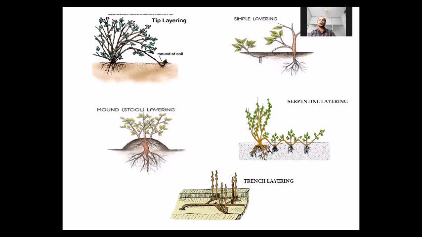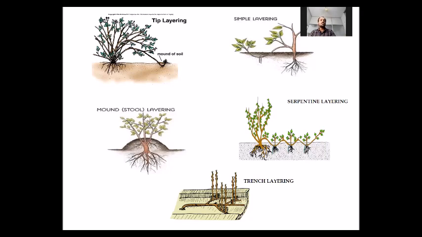Next, trench layering. Why is it called trench layering? Because we make a trench and then we bury the whole branch, or sometimes we bury the whole plant, into that trench. After some time, the new plants or new growth will emerge from the nodes of that shoot. So from that trench, many plants will emerge.